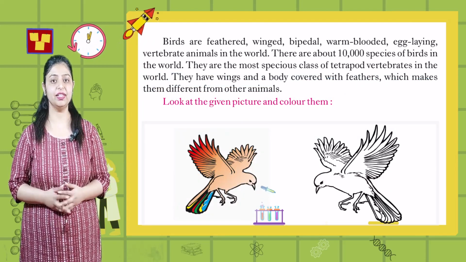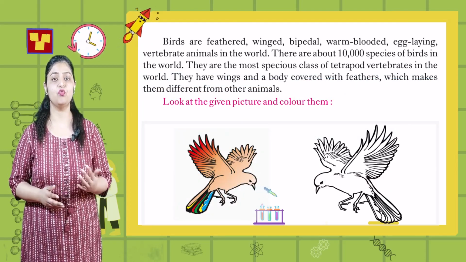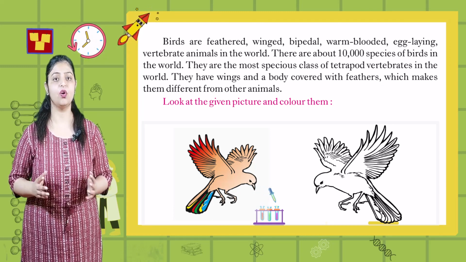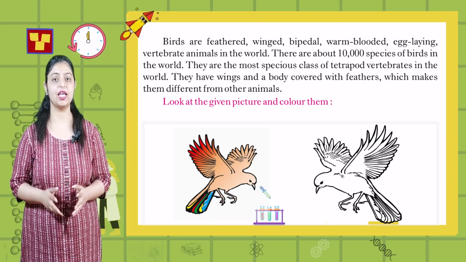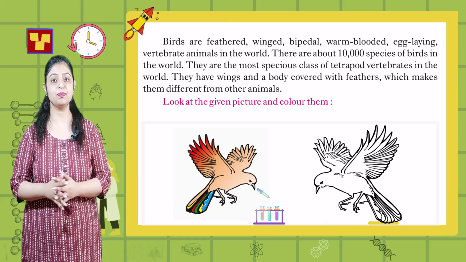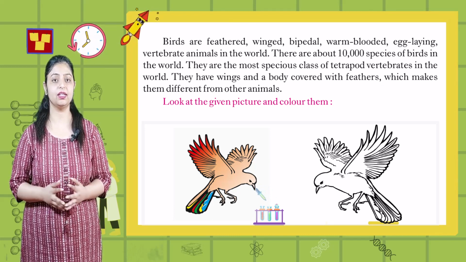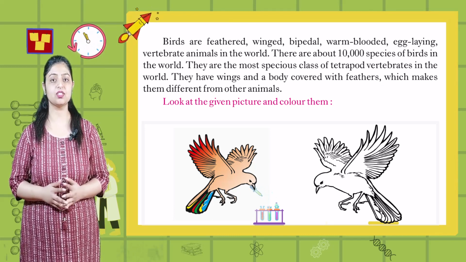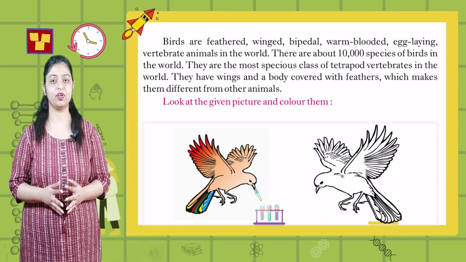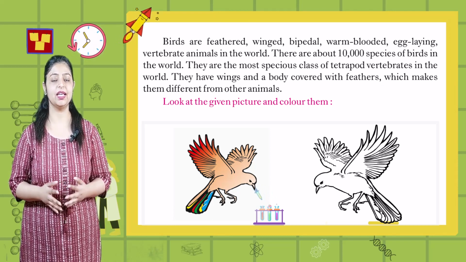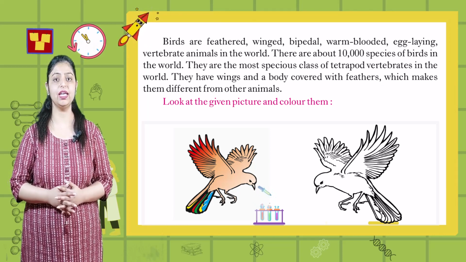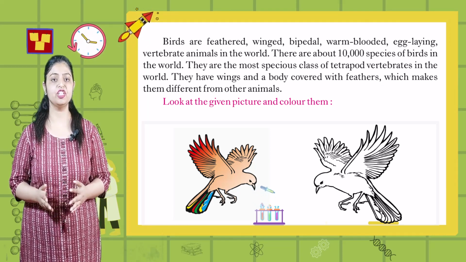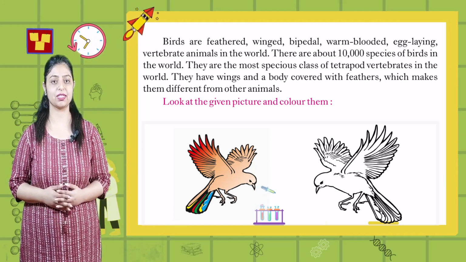Birds are feathered, winged, bipedal, warm-blooded, egg-laying vertebrate animals in the world. There are about 10,000 species of birds in the world. They are the most speciose class of tetrapod vertebrates in the world. They have wings and a body covered with feathers, which makes them different from other animals.